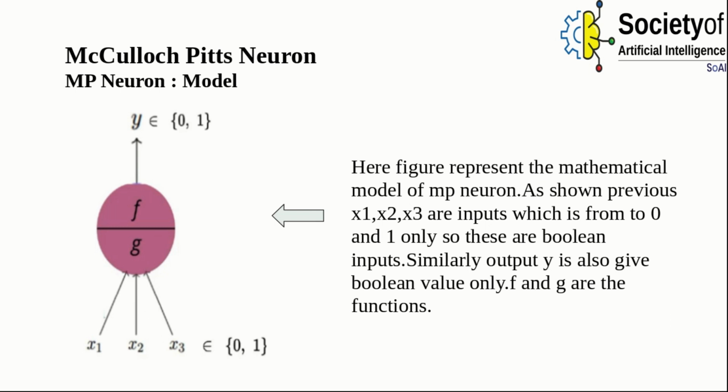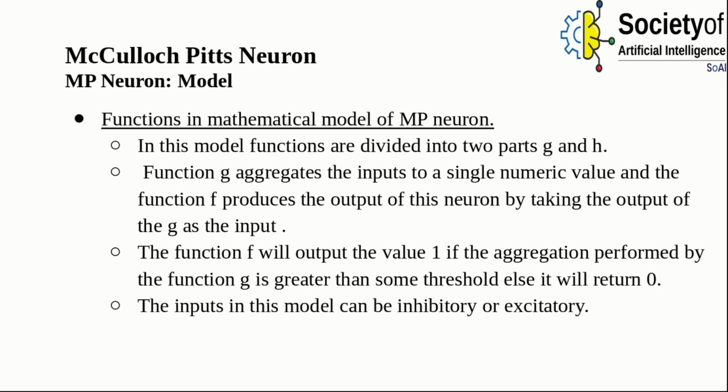Here, f and g are the functions. Now, functions in the mathematical model of the MP neuron. In this model, functions are divided into two parts, g and f. The function g aggregates the inputs to a single numerical value and the function f produces the output of this neuron by taking the output of g as the input. So basically you can say that they are connected in series. The function f will output the value 1 if the aggregation performed by the function g is greater than some threshold, else it will return 0.